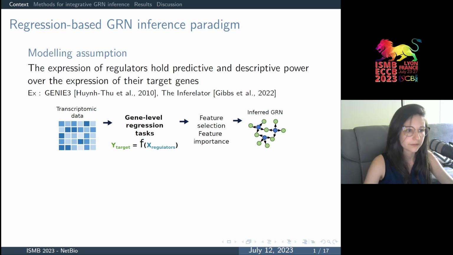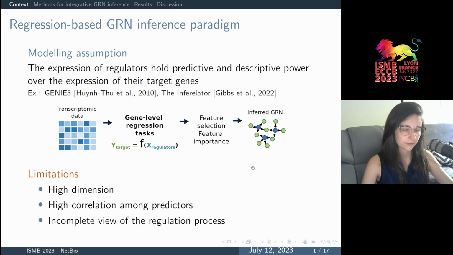A category of approach that has shown great performance in challenges such as the DREAM challenge is the category of regression-based techniques, and they rely on the assumption that the expression of regulators holds predictive and descriptive power over the expression of their target genes. They usually decompose the network inference problem as a series of gene-level regression tasks. Once one regression model per gene has been estimated, feature selection or measure of feature importance allows us to identify the strongest interactions and then to infer a final gene regulatory network.